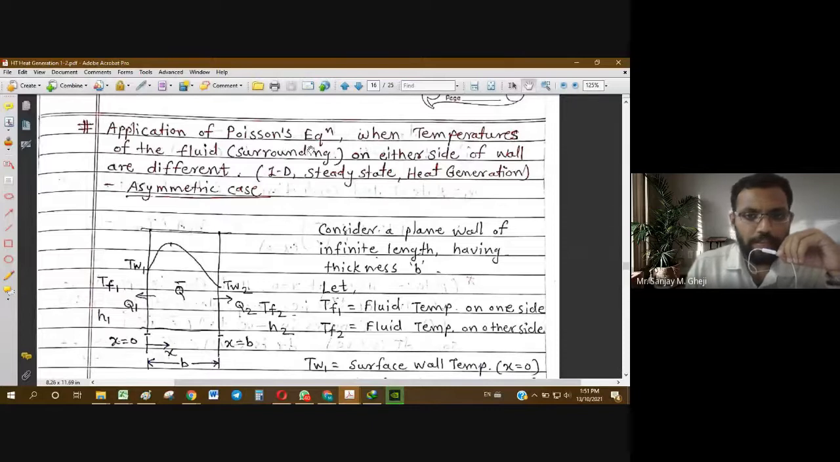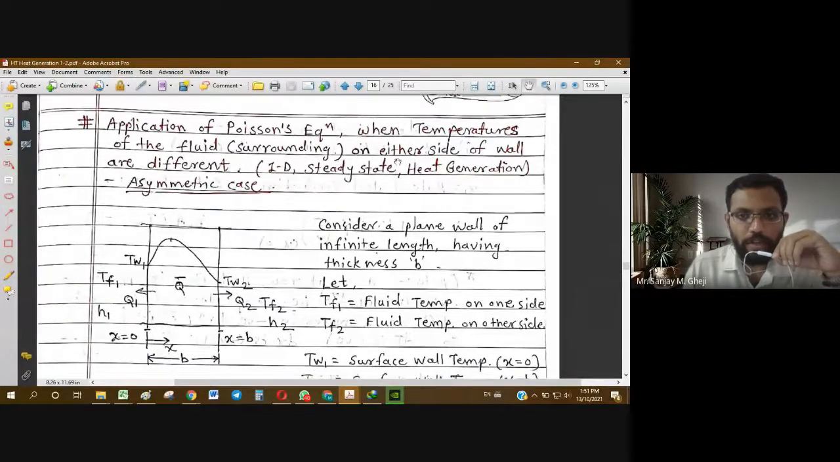As you can see and read on your screen, this is going to be an application of Poisson's equation. Poisson's equation is a general basic equation. Application of Poisson's equation when the temperatures of the fluid surrounding the solid object on either side of the wall are different. So now the condition is that the fluid temperatures are also different.